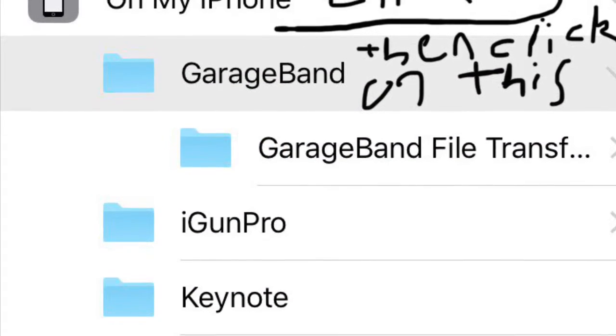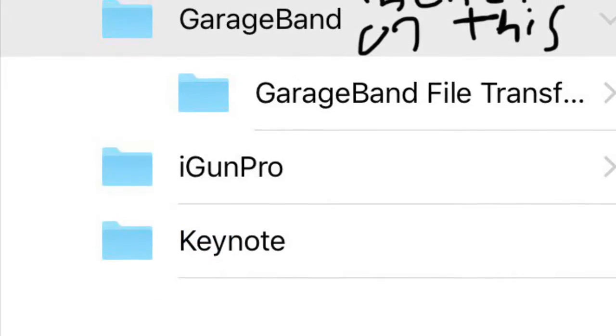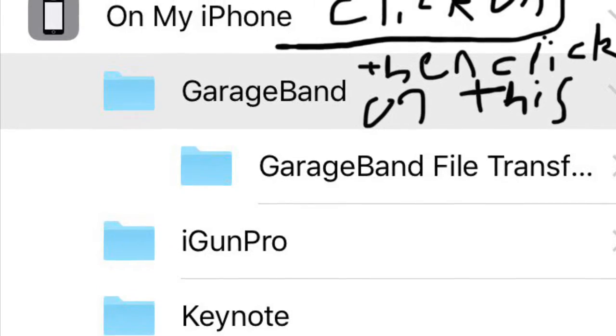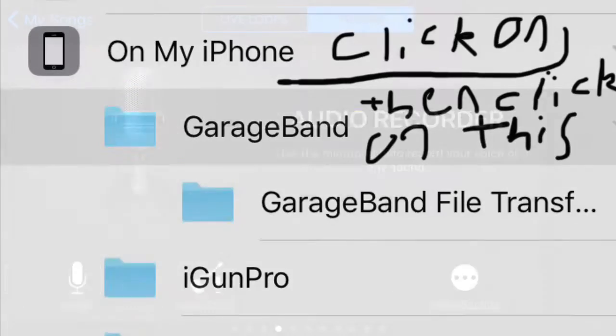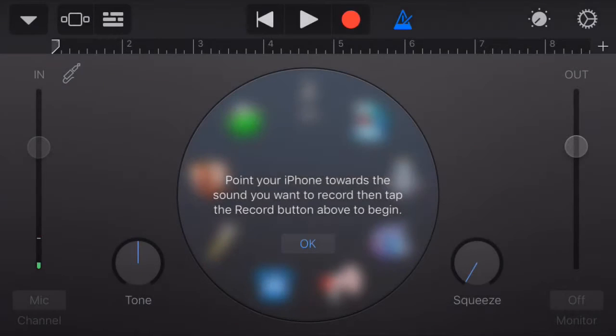Okay, so first you're gonna click on my iPhone, then click on GarageBand. Nothing else, okay? Okay, so first you're gonna want to click on audio record, nothing else but audio record.